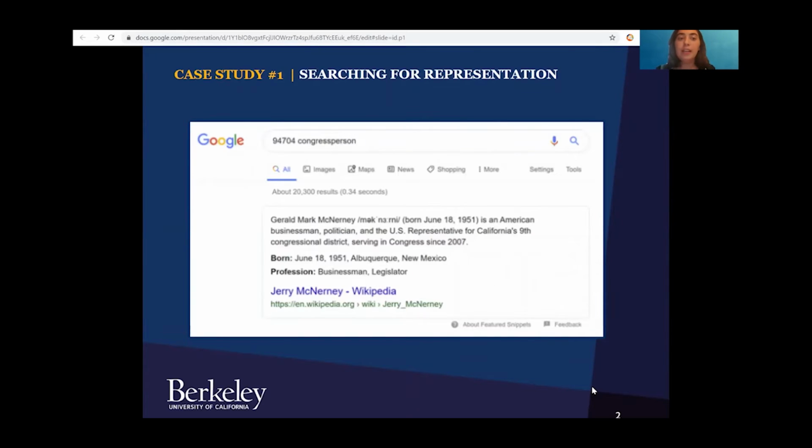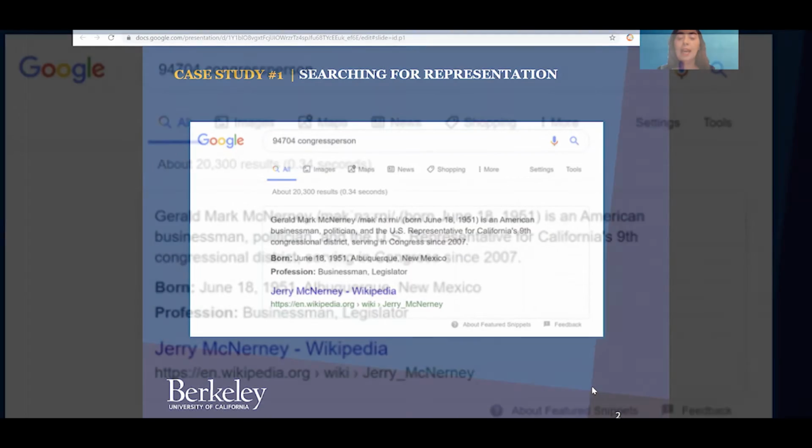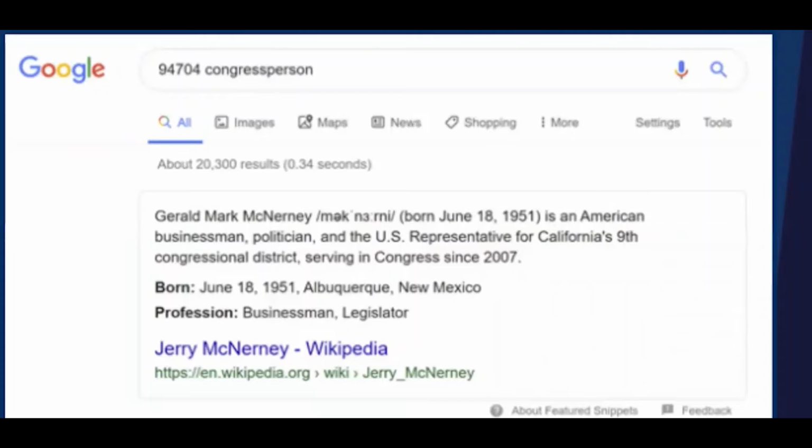The first centers on the idea that there are many legitimate reasons that constituents might need to contact their member of Congress, and that Google is an important way that people identify who their member of Congress is and helps mediate that communication. Yet Google search struggles to accurately resolve queries that seek to identify an individual's member of Congress. For example, the search query 94704 Congressperson, as you can see in this slide, turns up that the Congressperson for 94704 is Jerry McNerney. In fact, it's Barbara Lee.